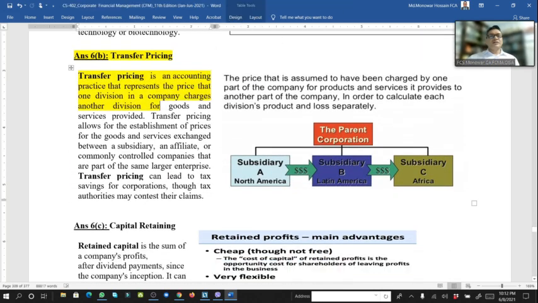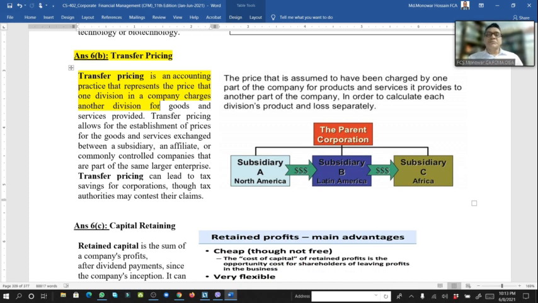Transfer pricing. Transfer pricing is an accounting practice that represents the price that one division of a company charges another division, or one company, one country to another country also. That's why our NBR introduced a transfer pricing policy. Sometimes foreign companies price their transfers, for example their invoices, revenue, etc. That price can be understated for one country and overstated for another country.